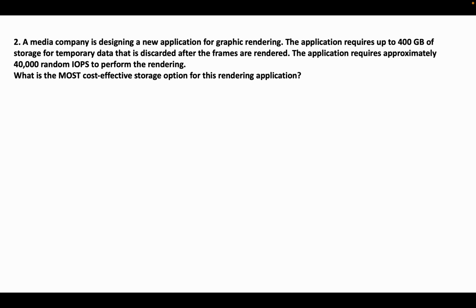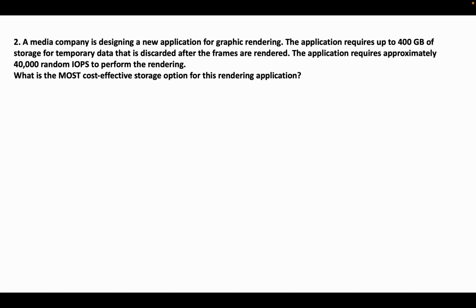In this we can see there are 2-3 keywords we can search. They are asking about 400 GB of temporary data, and the data will be discarded after the frames are rendered. It approximately requires 40,000 random IOPS to perform rendering, and it should be very cost effective.